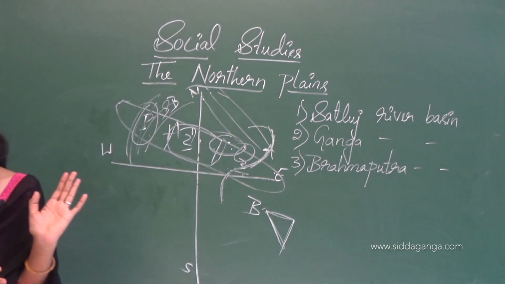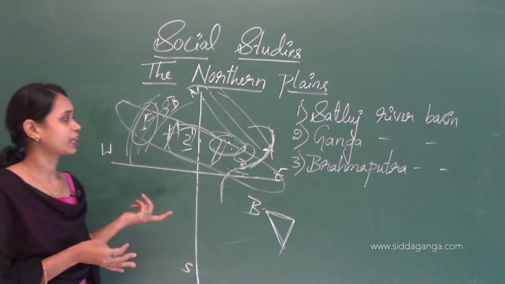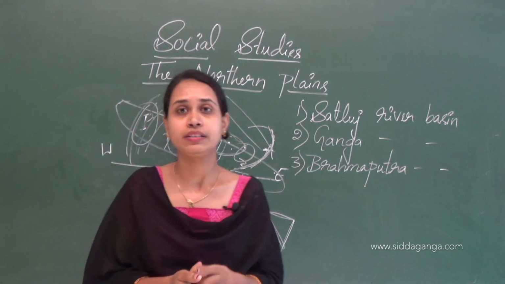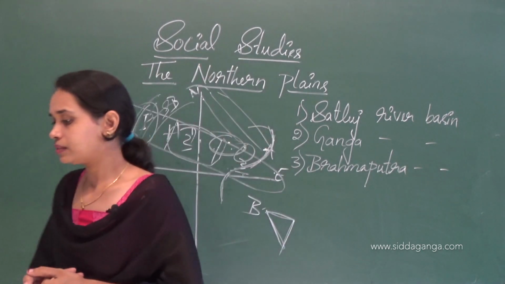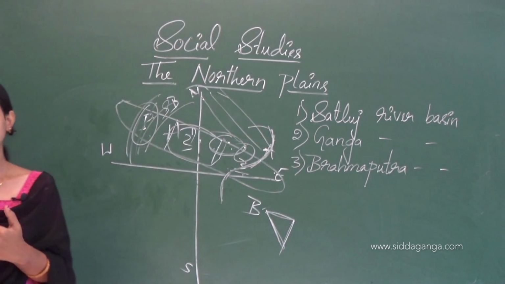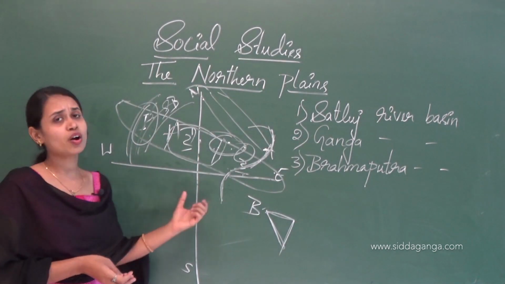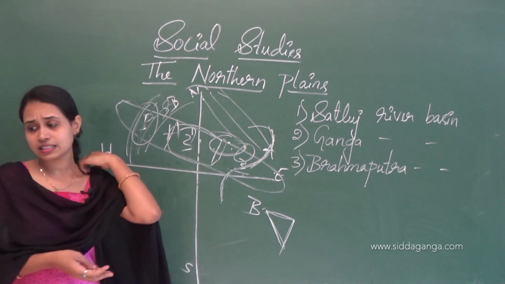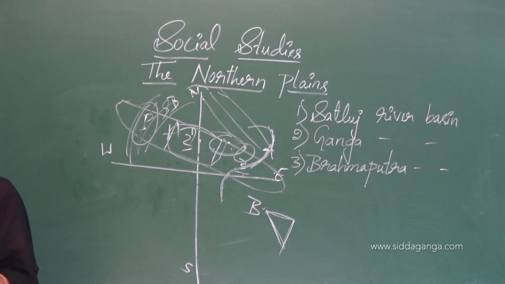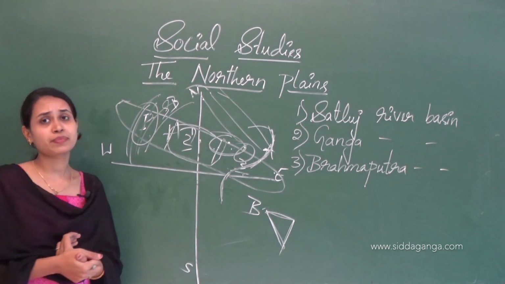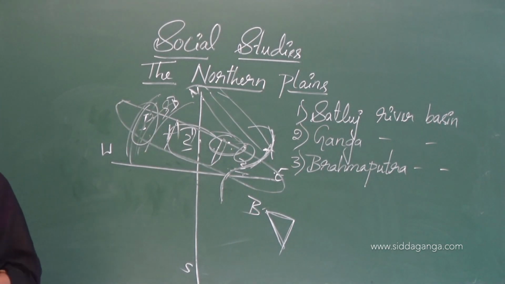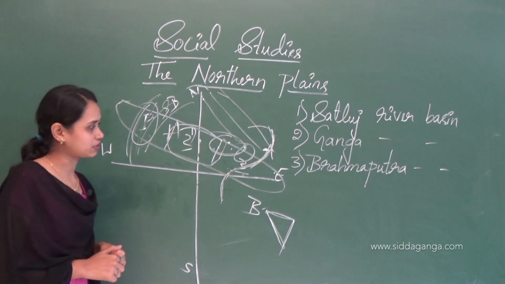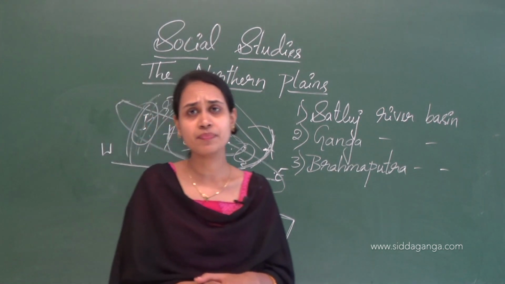The capital of Assam is Dispur. The largest city is Guwahati. Bihu is the main festival of Assamese, and Assamese is the main language.